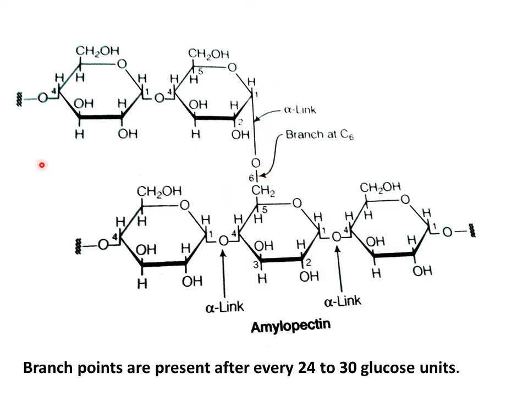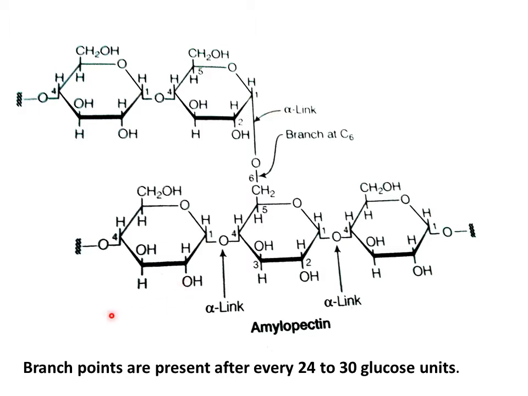And this is very important. You need to remember the type of linkages that are present between the individual subunits in case of polymers. In amylose, the type of linkage was alpha 1,4 glycosidic linkage, but in amylopectin, in a straight chain, the glycosidic bond is alpha 1,4 glycosidic bond, but at branch points, the type of bond present is alpha 1,6 glycosidic bond.